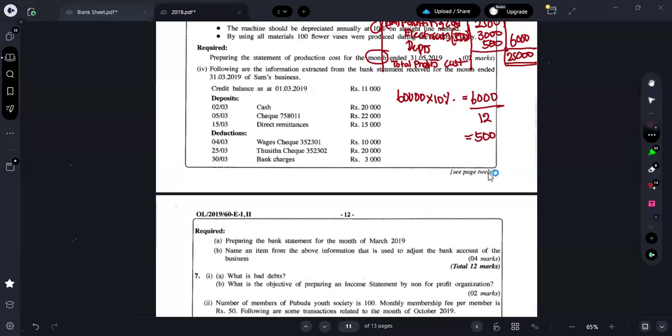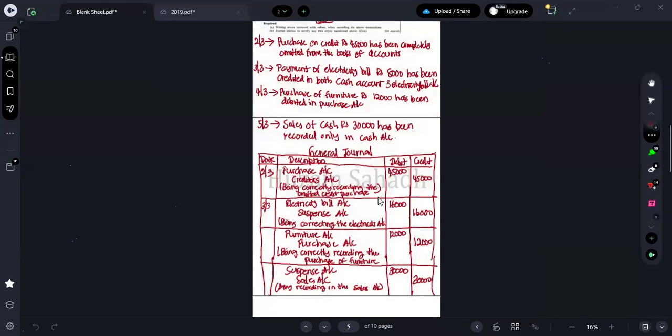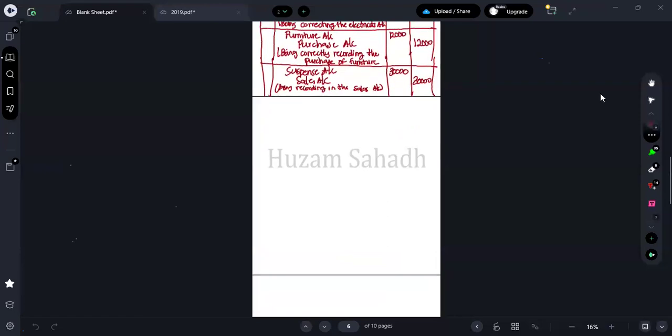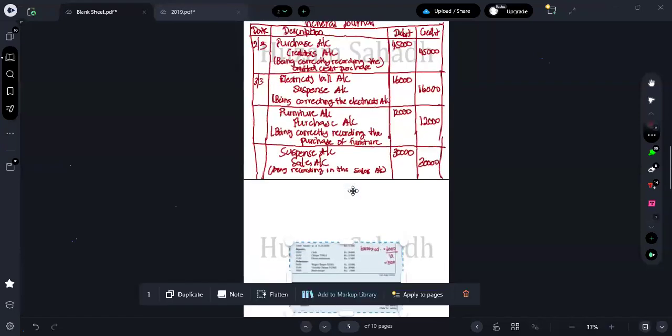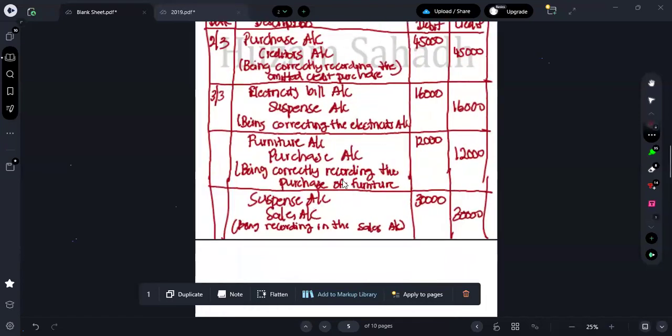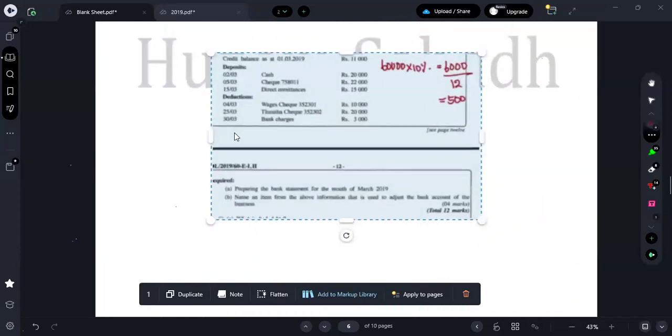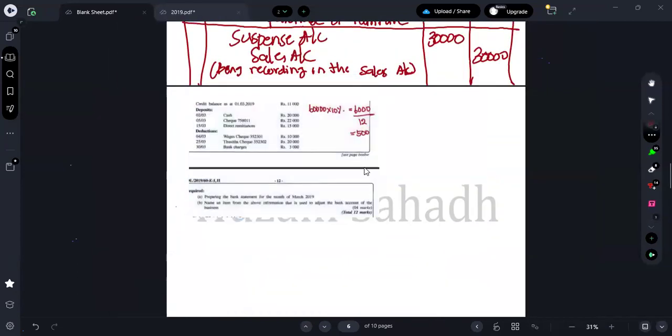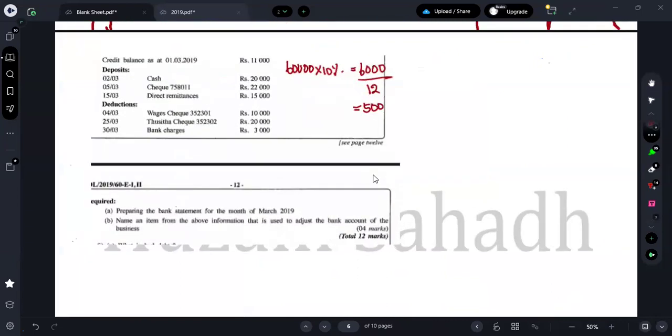Let me take it to my working sheet. Okay, what are they asking here? In the fast track course, I told you there will be a question in the 2019 paper.